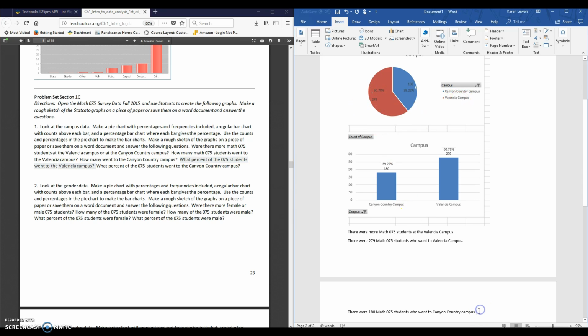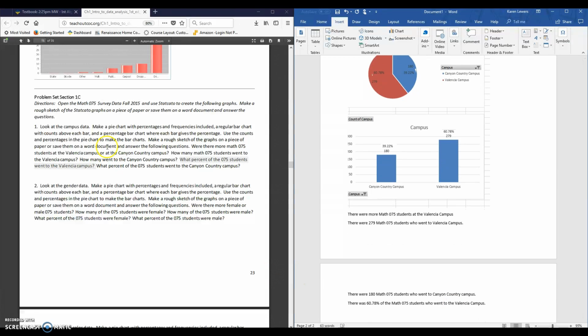So two different ways here to find that answer. There was 60.78% of the Math 075 students who went to the Valencia campus.